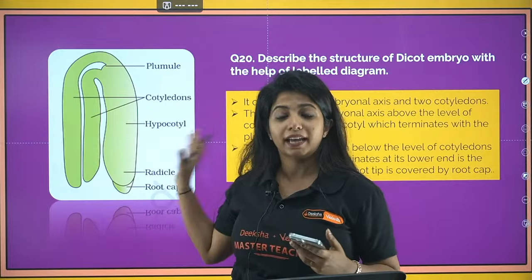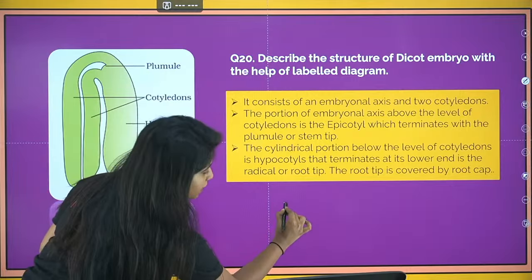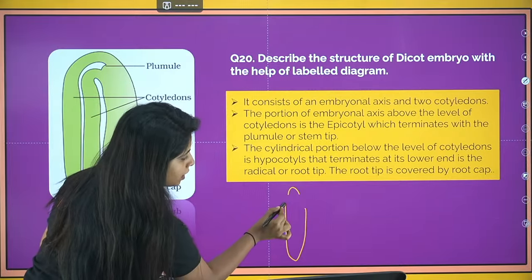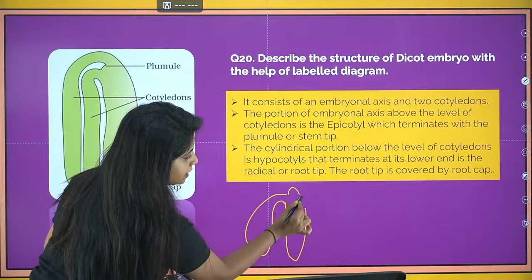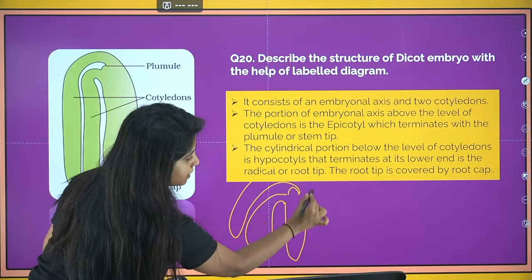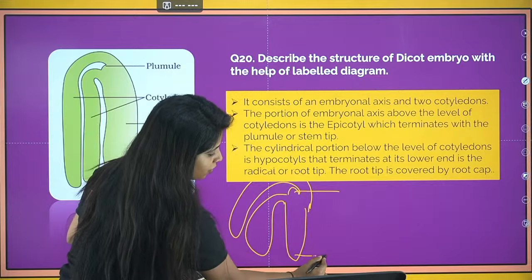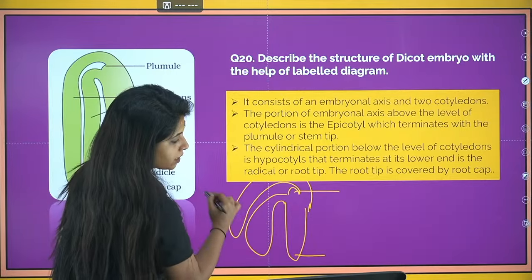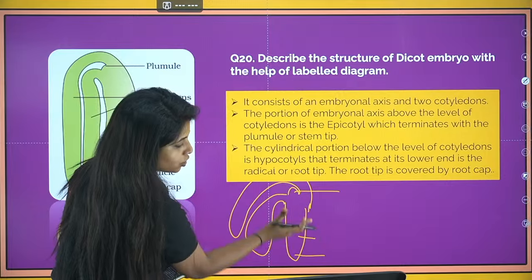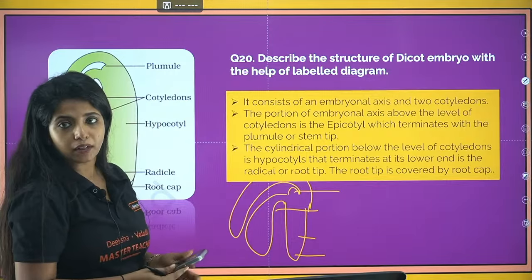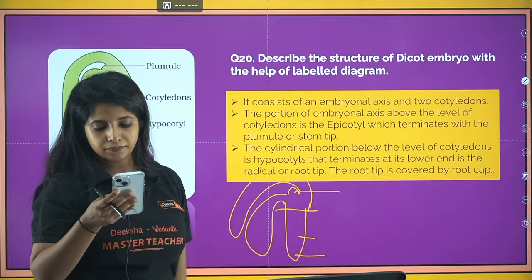Again, you have to make a dicot embryo. This is very simple. You make the embryonal axis like this, and over here you have the plumule region. Now two hands, one hand like this, another hand also drooping like this. So this is your dicot embryo. This is your plumule region, this is your radicle, and these are the two cotyledons that you are having. And over here, the lower region from the embryonal axis is known as hypocotyl, and the above region is known as epicotyl. The tip of epicotyl is known as plumule.